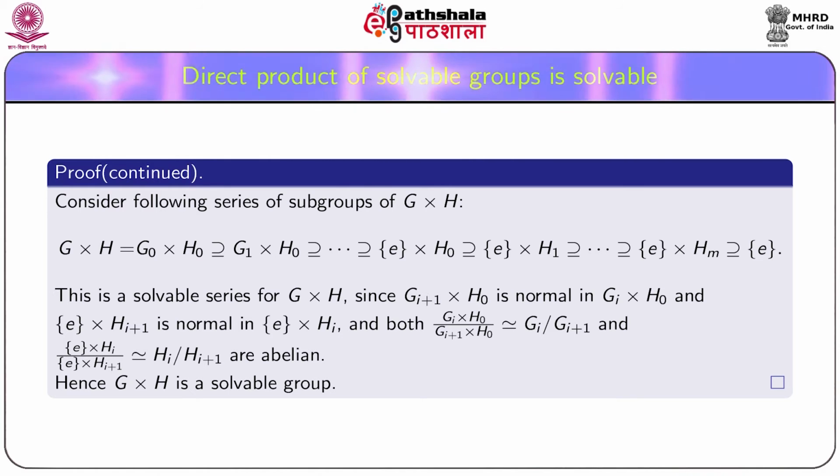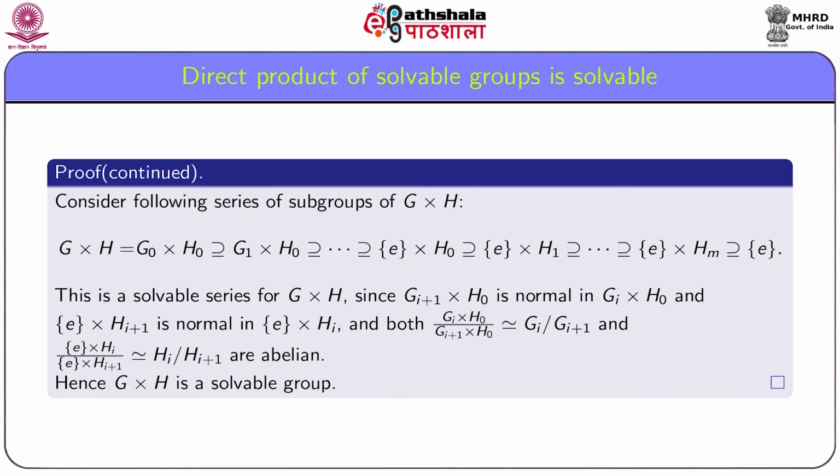Since Gi by Gi+1 is abelian, Gi × H0 by Gi+1 × H0 is an abelian group. Similarly, the factors for the next part, that is E × Hi by E × Hi+1, being isomorphic to the abelian group Hi by Hi+1, is also abelian.